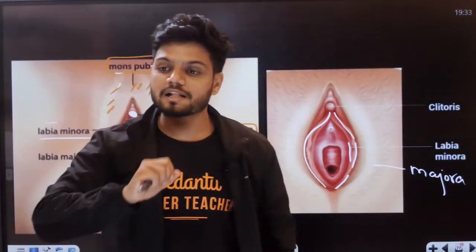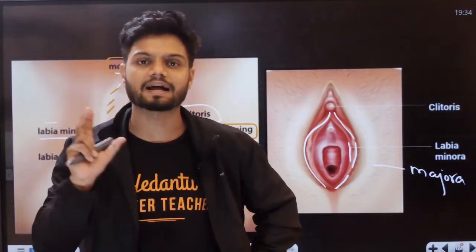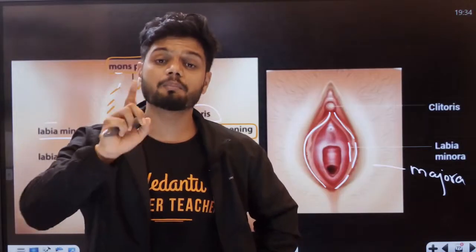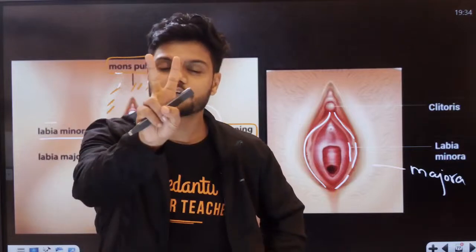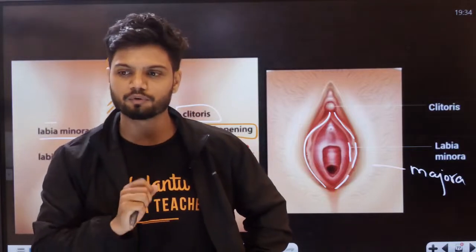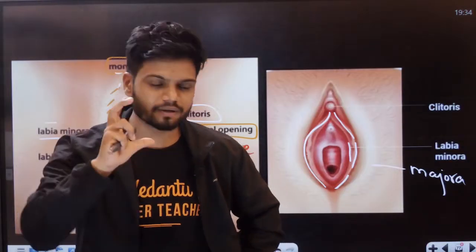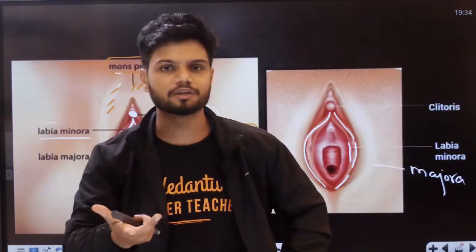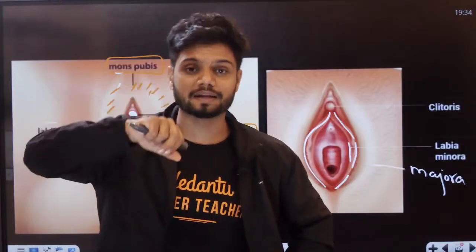But in the case of males, there is only one opening, only one tract. That is called the urogenital tract, both for semen release and for urine release, a single tract. But in the case of females, two different tracts. Students, how many of you know this? No one tells you this. Even after my 12th, no one told me. When I reached MSc, I learned zoology, and that's when I learned this.